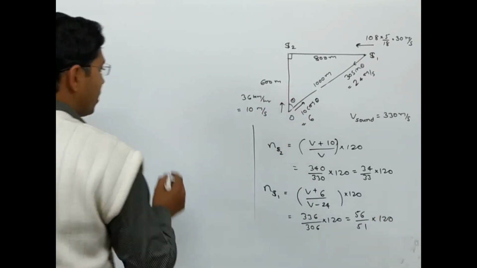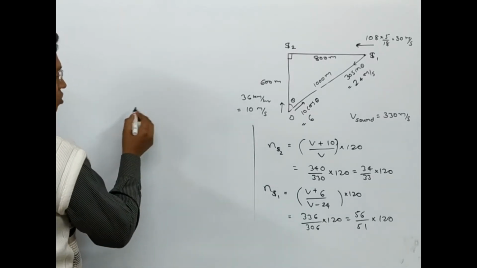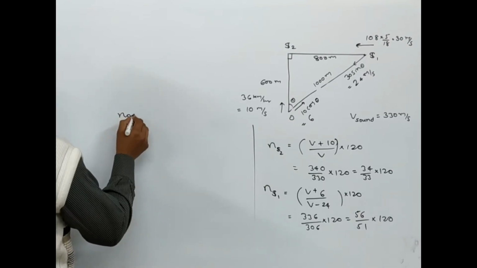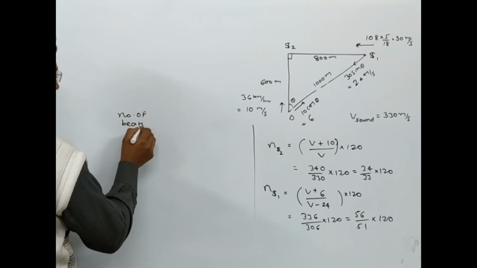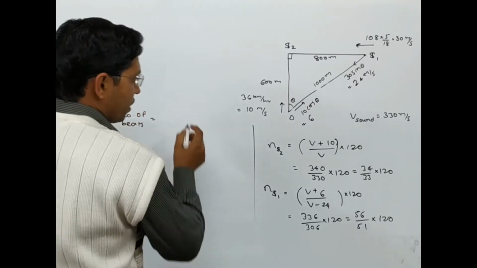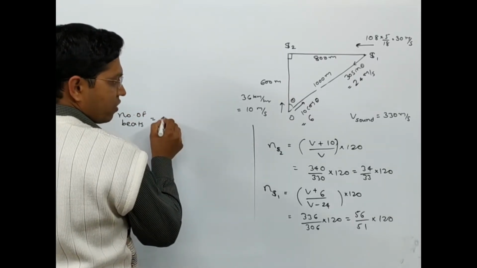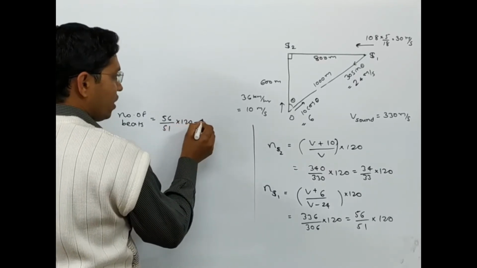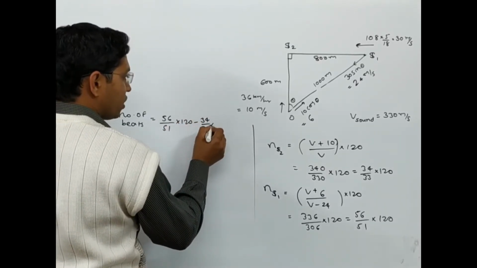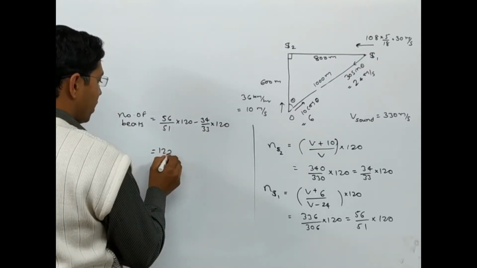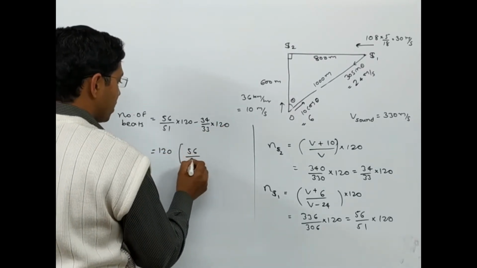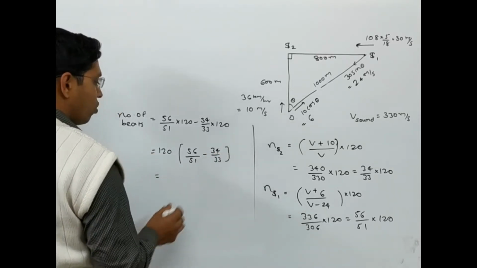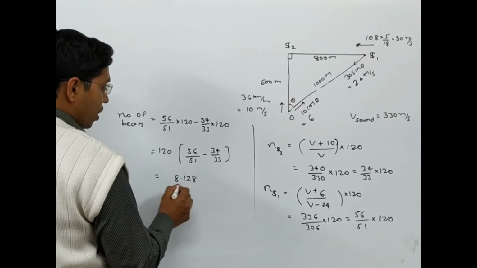Now how many beats will be heard? For finding the beats, you will just have to subtract these two. So the number of beats is going to be 56 by 51 into 120 minus 34 by 33 into 120. So 120 will be taken out. So this is 56 by 51 minus 34 by 33, and if you solve this, the answer turns out to be 8.128.